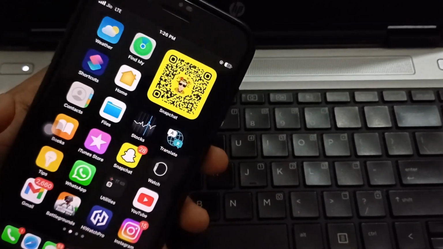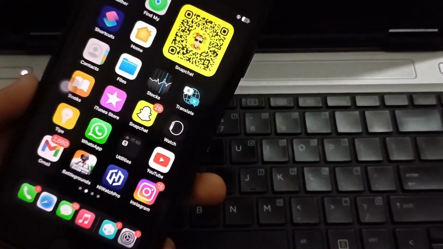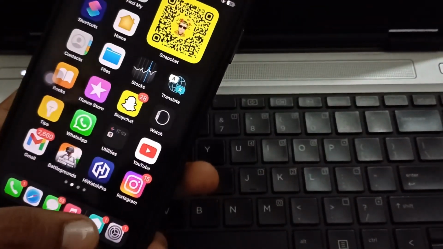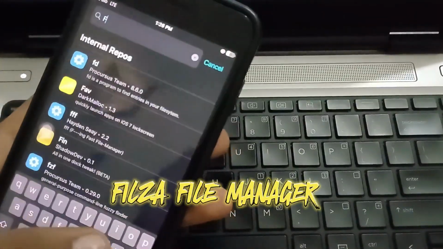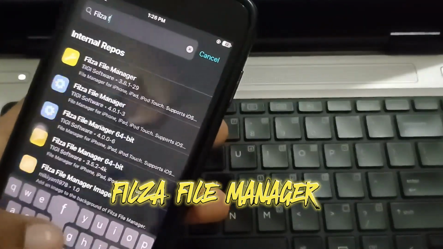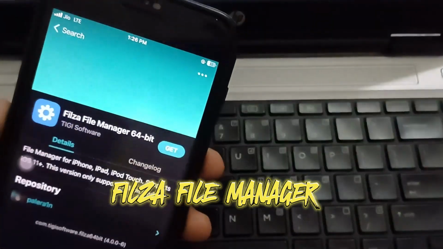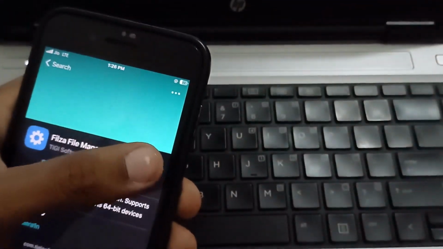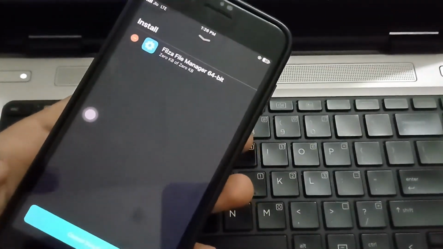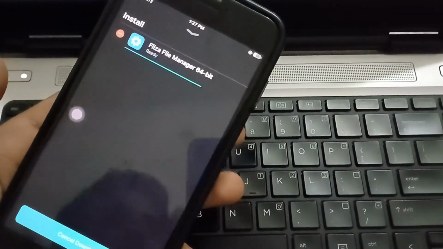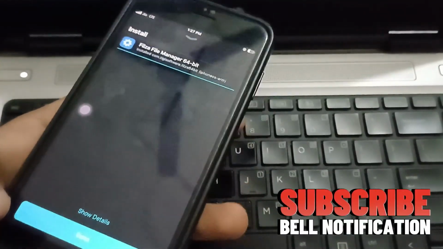So to set a ringtone with a song, you will have to jailbreak your iPhone. After jailbreaking the iPhone, you have to open the Celio app. You have to search Filza File Manager. You have to install it by clicking on Get option. It will take few seconds to install.